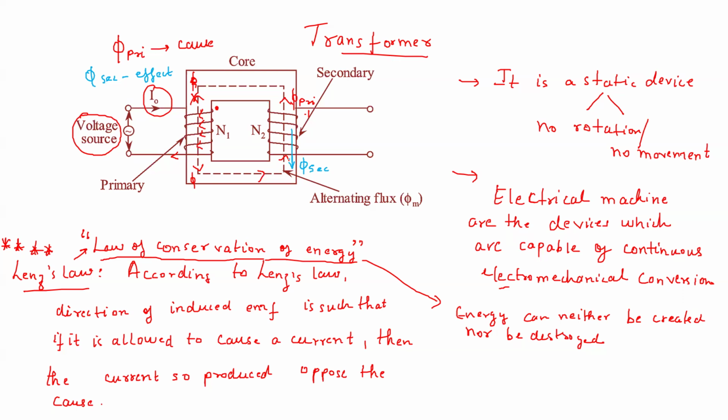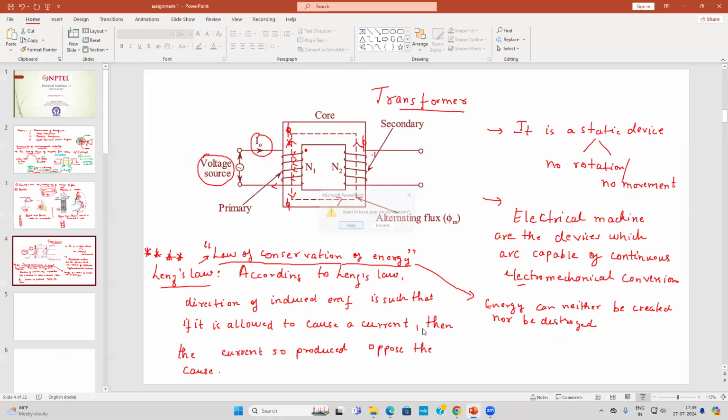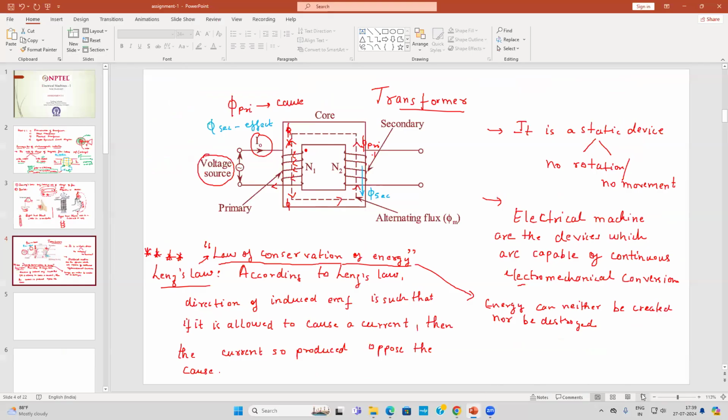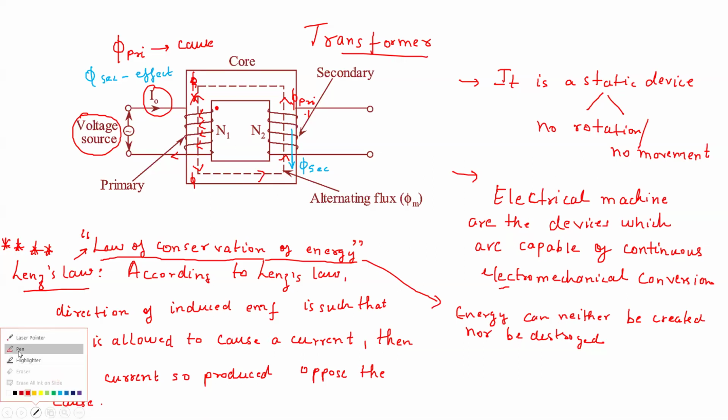Okay, so what will happen? If the flux in the secondary winding has to be in the downward direction, what should be the direction of current? You put your thumb in the downward direction, in the direction of the secondary flux.